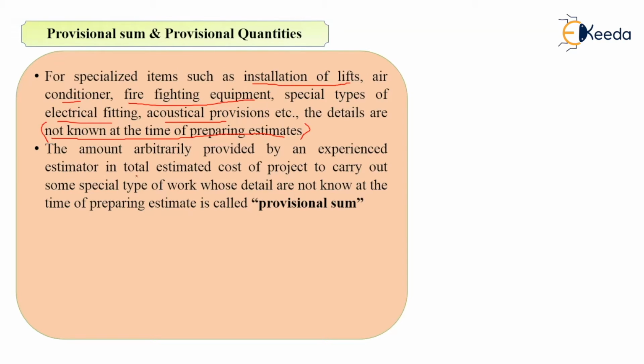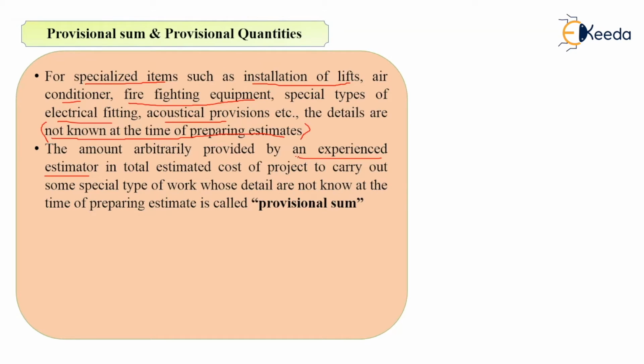So for specialized items such as installation of lifts, air conditioners, firefighting equipment, maybe acoustical provisions, etc., the details of these items are not known at the time of preparing the estimate. So what we will do? An experienced estimator will arbitrarily add a certain amount in the total estimated cost of the project to carry out this special type of work whose details are not known, and that cost is called provisional sum. Now why am I using the term experienced estimator?